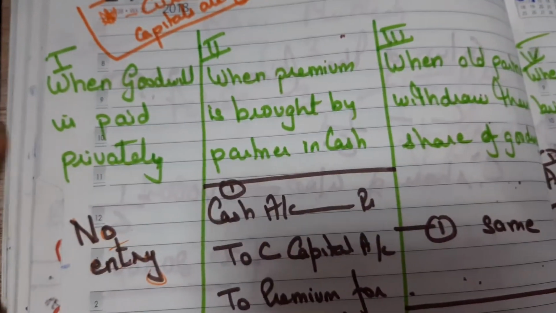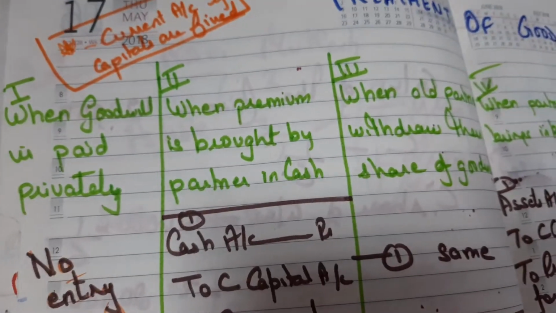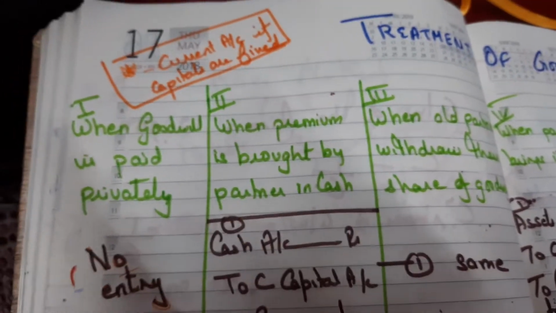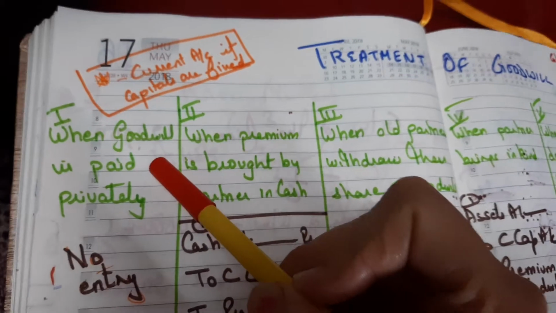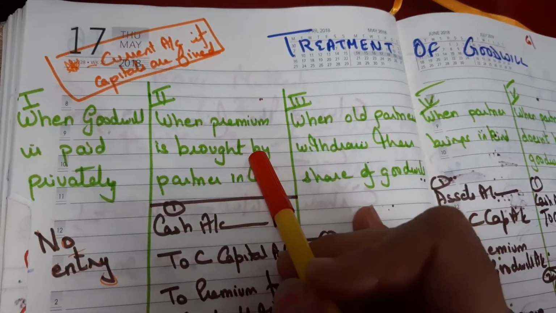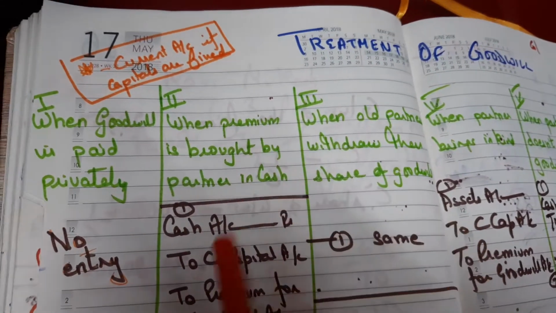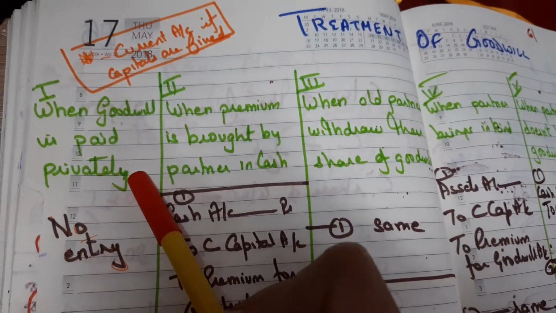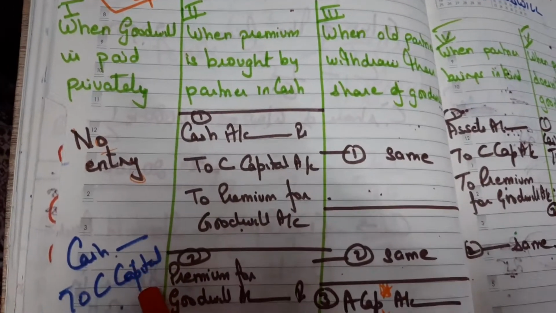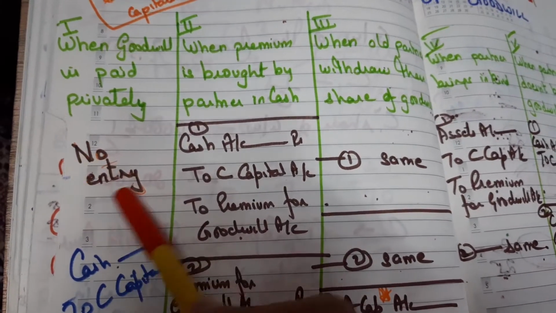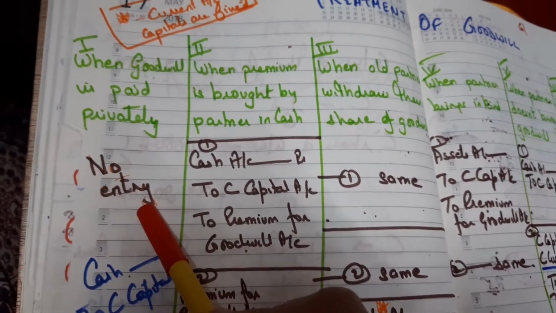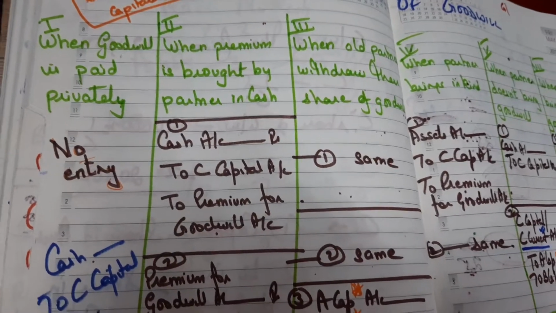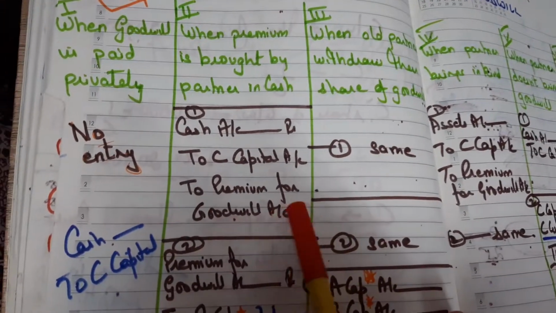Now first case, when goodwill is paid privately. When goodwill is paid privately, it means that they have agreed among themselves. In this case I'm going to take an example that A and B are old partners and C is a new partner who is being admitted. So when goodwill is paid privately, the only entry will be cash to C's capital. For premium for goodwill, there will be no entry. The share of goodwill which he is bringing is known as premium for goodwill.